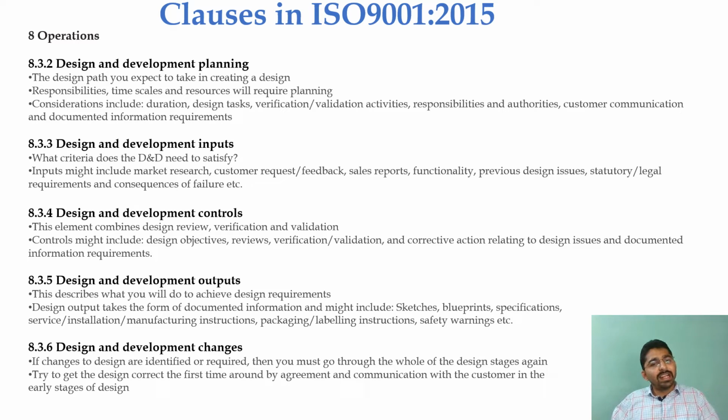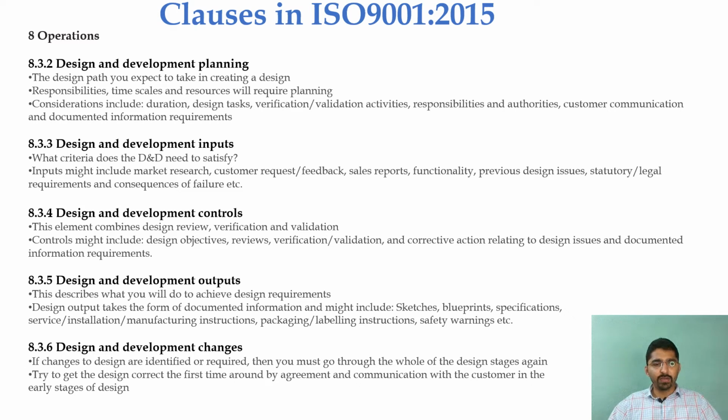Now, design and development controls. The elements combine the design review, verification, validations. Control might include the design objectives, the review, the verification, validation, and the corrective action relating to a design issue, which are documented. 8.3.5, which is design and development output. This describes what you will do to achieve the design requirements. Design output takes the form of documented information, and might include the sketches, the blueprint, the specification, etc.